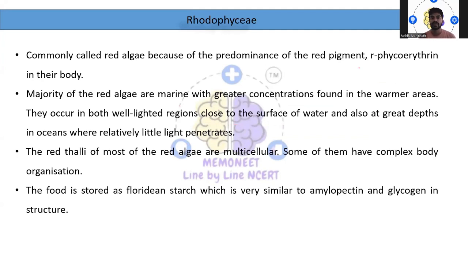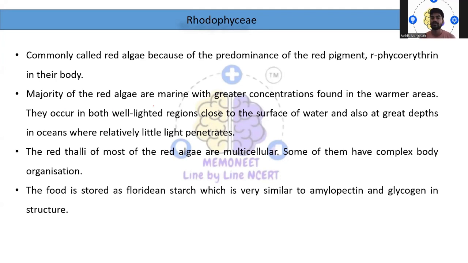The next one we have is Rhodophyceae. Coming to the Rhodophyceae, they are commonly called red algae because of the pigment which is very predominant, that is the red pigment. Phycoerythrin is present in the body. The majority of red algae are marine, with greater concentration found in the warmer areas. They occur both in well-lighted regions closer to the surface of the water and also at great depths in oceans where relatively little light penetration takes place. So there also you can see these organisms.